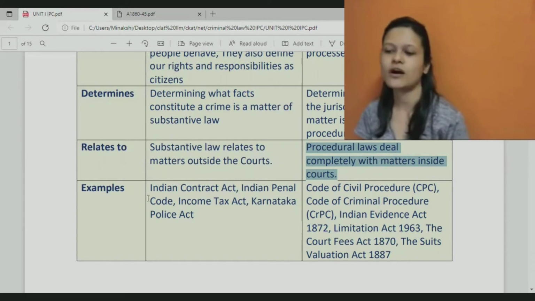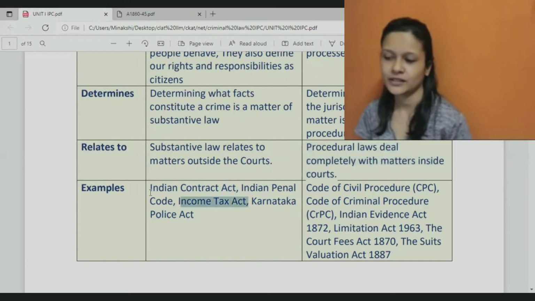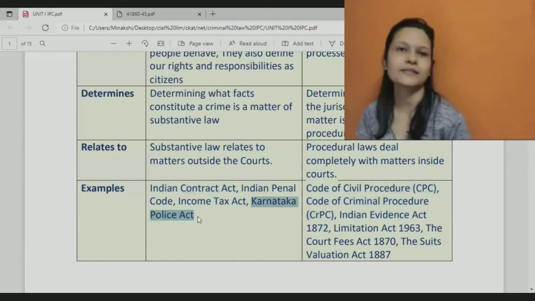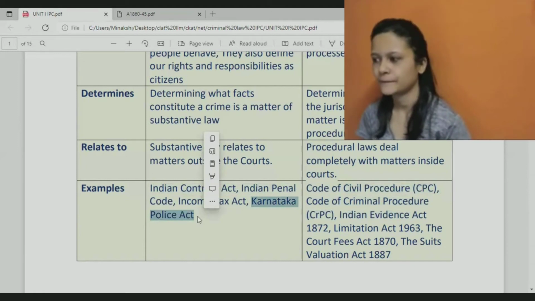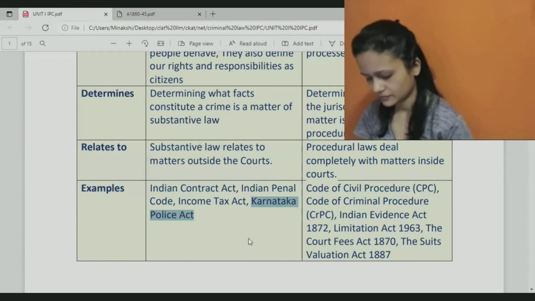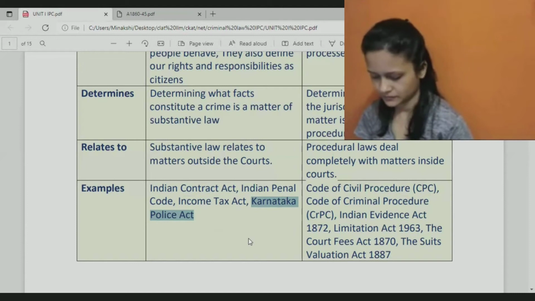So when we talk about examples, we have substantive laws like the Indian Contract Act, the Indian Penal Code, the Income Tax Act, the Karnataka Police Act. We have a lot of different legislations. These legislations are passed by Parliament. What about this legislation? Is this also passed by Parliament? What do you think? Yeah, all are passed by Parliament only.